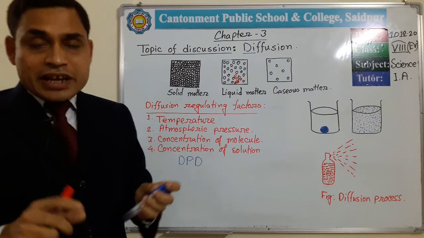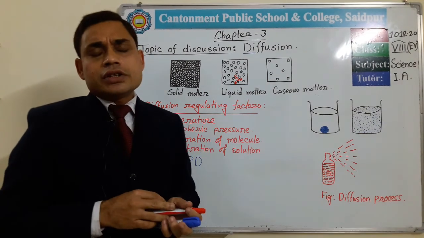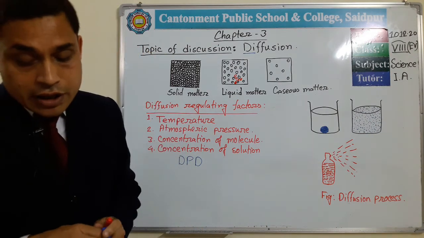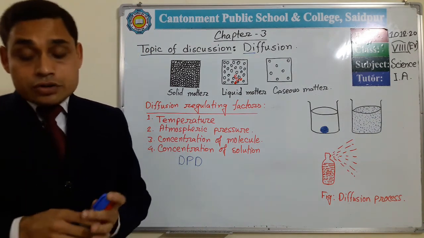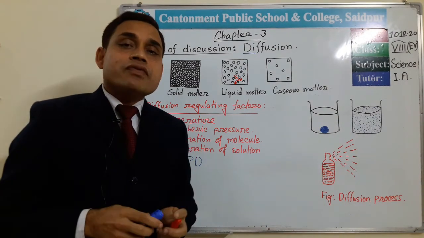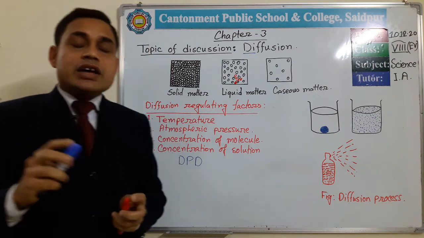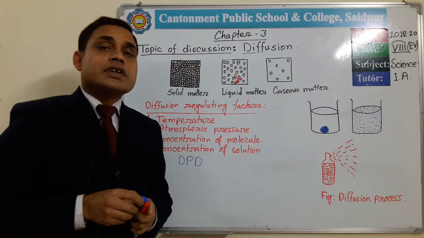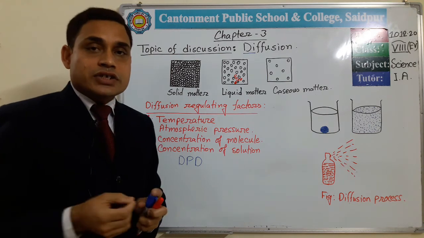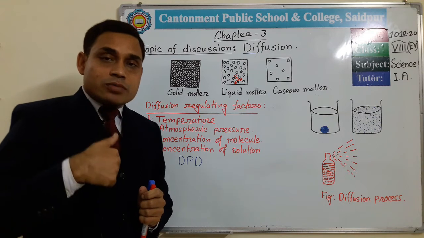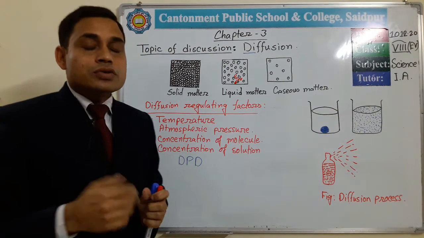Then due to this diffusion, the plant cell becomes turgid. Clear? And diffusion is also responsible for different types of activity, as well as in animal cells, different types of gases like oxygen and carbon dioxide diffuse inside our body and outside our body through this process of diffusion.